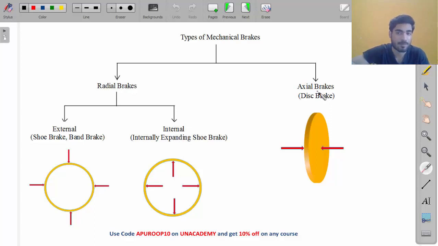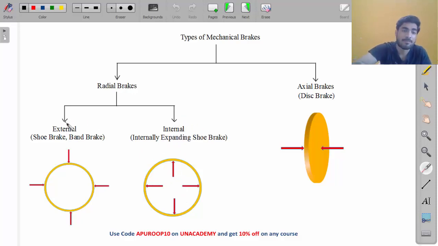Okay, what is the example of axial brake? Disc brake, which you might have seen in your bikes. Now radial brakes are of two types. If the force is coming from outside, then it is an external radial brake, and if the forces are coming from inside, then it is known as internal brake.